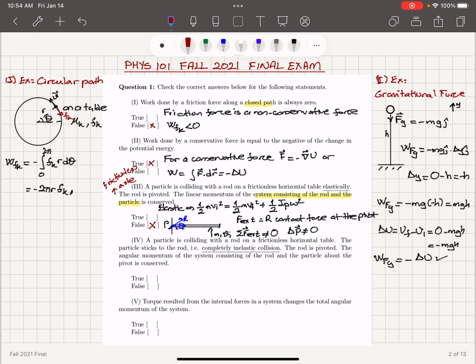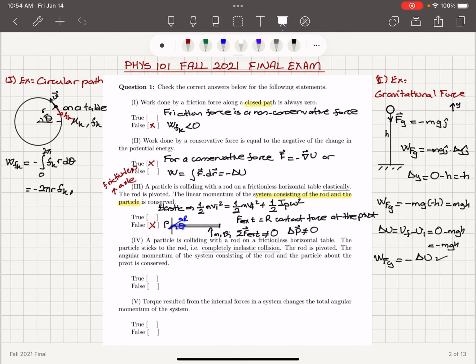Okay. Now, in part 4, a particle is colliding with a rod on a frictionless horizontal table. The particle sticks to the rod, i.e. a completely inelastic collision. The rod is pivoted again. The angular momentum of the system consisting of the rod and the particle about the pivot is conserved.